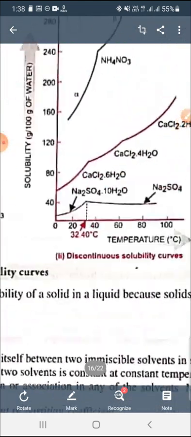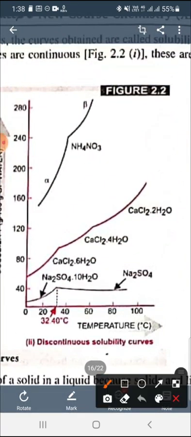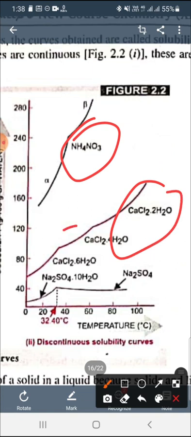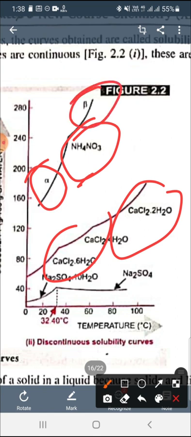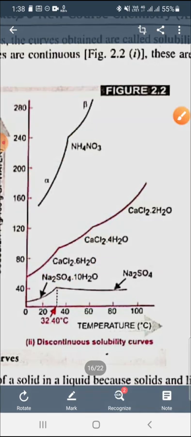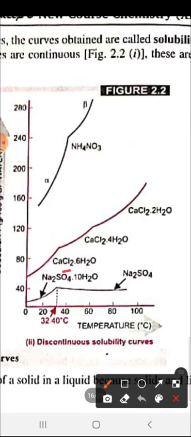As we give temperature to particular reactants, they convert. Some substances on heating change at a particular temperature from one polymeric form, alpha, into beta, or from one hydrated form to another: 6H2O to 4H2O, then 2H2O. So they are converting from one hydrous form to another.